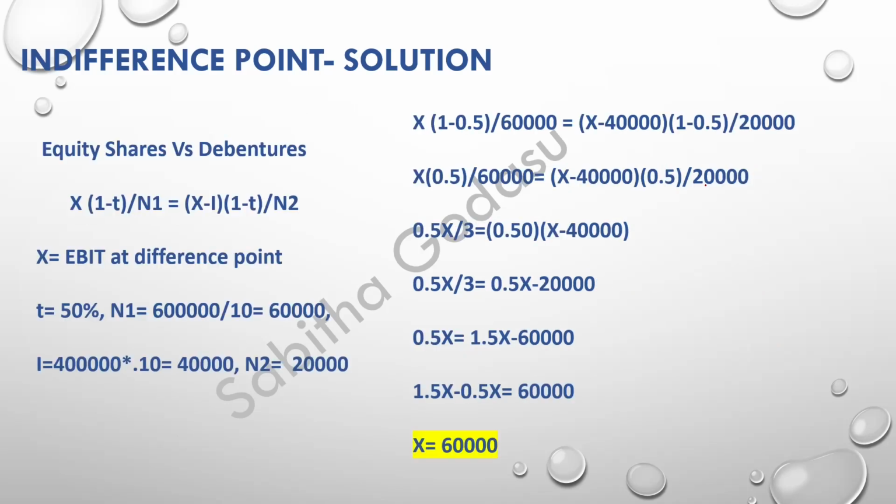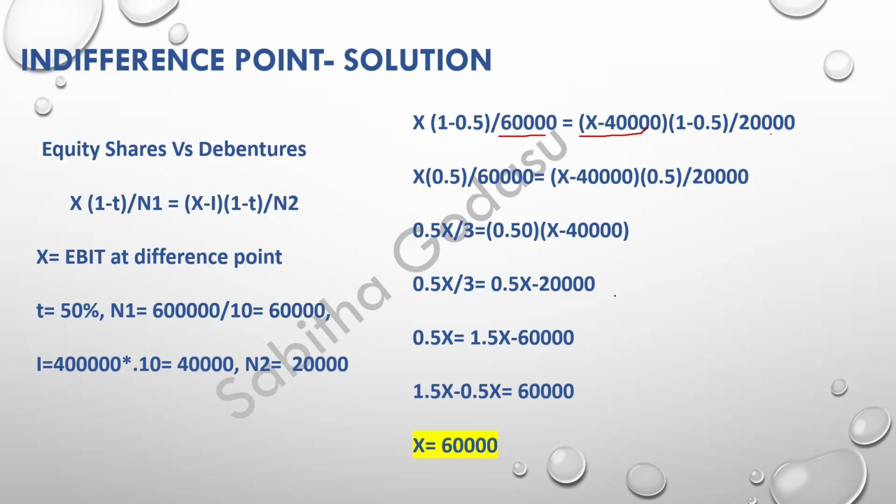After substituting this, x into 1 minus t, right? 1 minus 0.5. Here you can see the formula if you want to see. Divided by N1, N1 was 60,000, right? We mentioned over here the same thing. Equals x minus, we have interest now, so we are paying 40,000 interest, 1 minus tax, then divided by the number of equity shares, right?